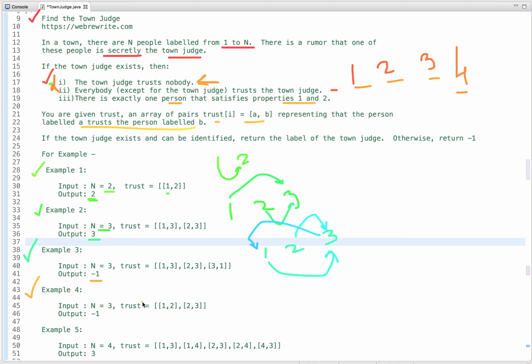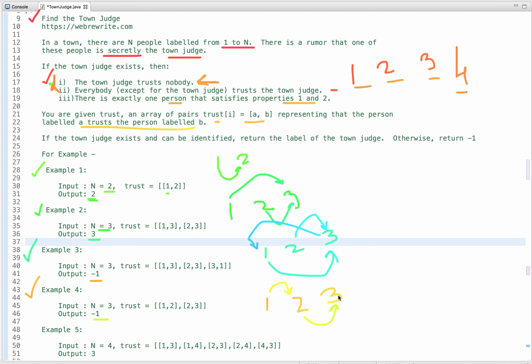And in the fourth example, there exist 3 people, 1, 2, 3, so first trusts second and second trusts third, so we return -1. So to be eligible for the town judge, everybody trusts the town judge. So for example, if 2 is the town judge, then 1 and 3 should trust 2, and 2 does not trust anyone.